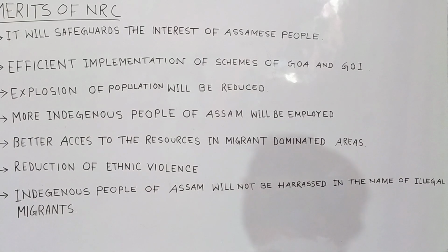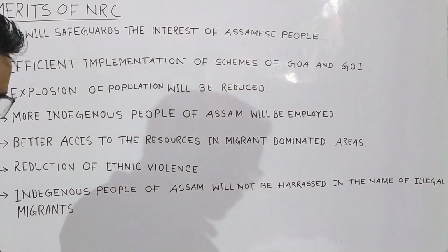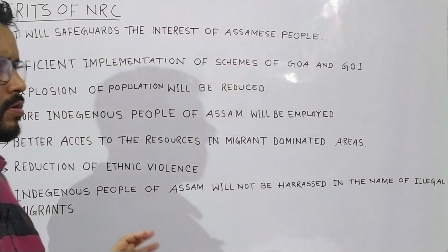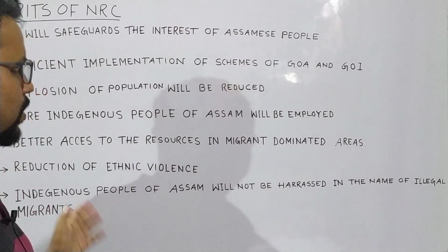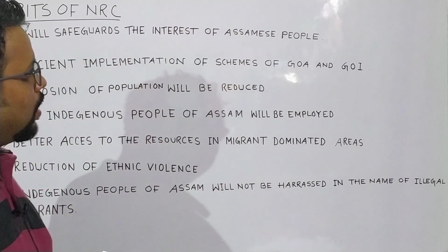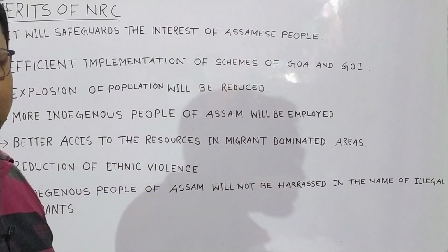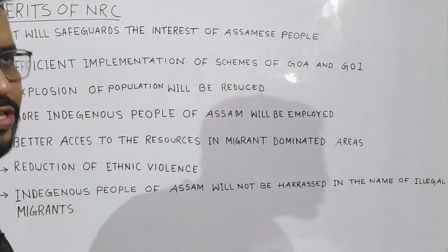Now, in the name of NRC, lots of resources have been spent. Around 52,000 government officials have worked there for a long duration, and lots of money has been spent. Although there must be some benefits. So here are some benefits of the NRC.